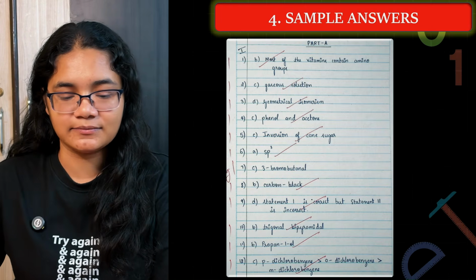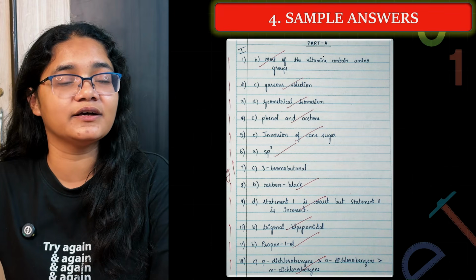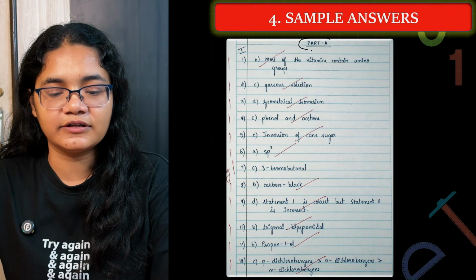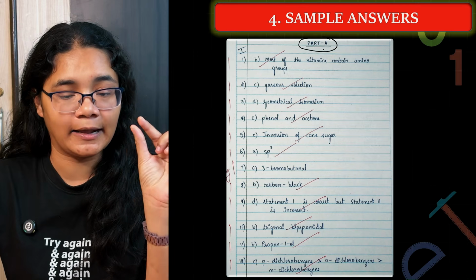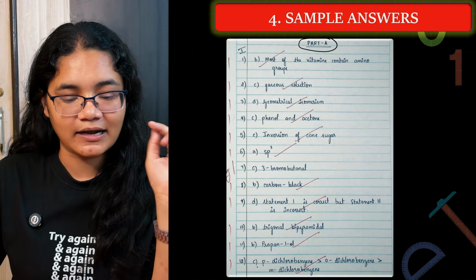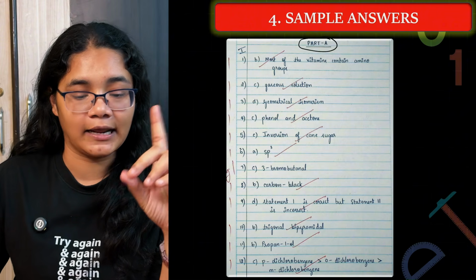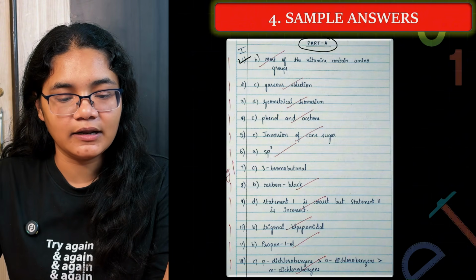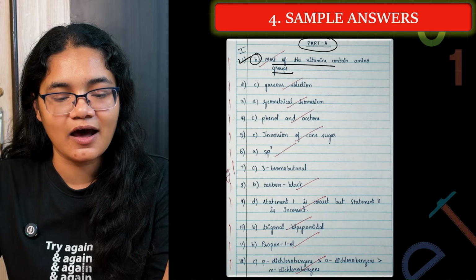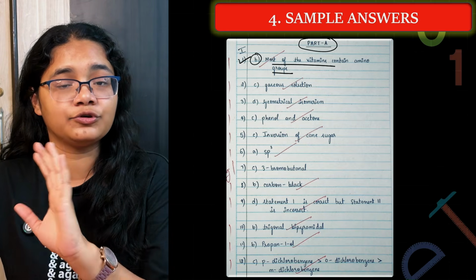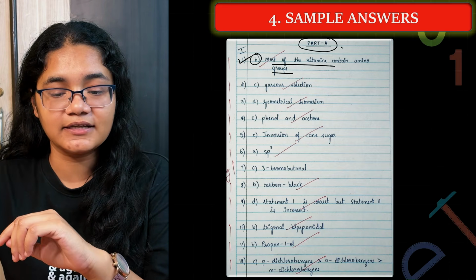Now I'll show you some sample papers. First we'll talk about section A. You can see how the student has first mentioned that it is part A, and in the entire part A there is not even a single cut. That is what is required in part A. So you have to write the question number, the correct option, as well as the answer. These three things should be written properly with the section number.